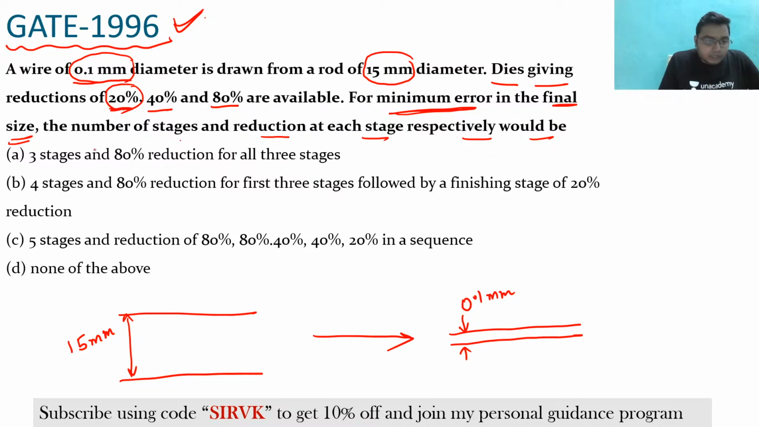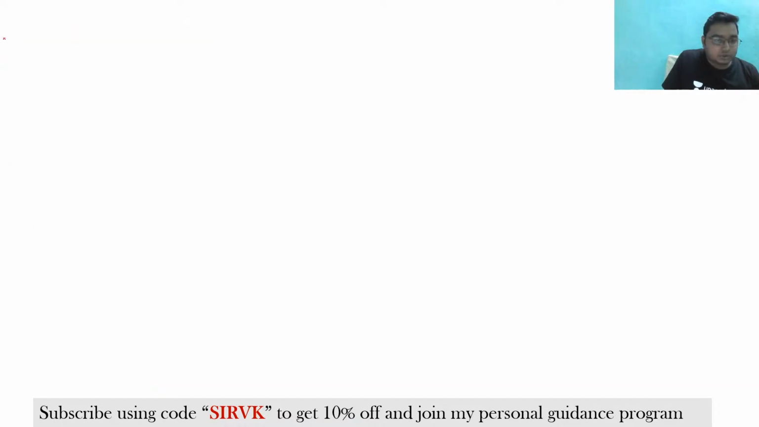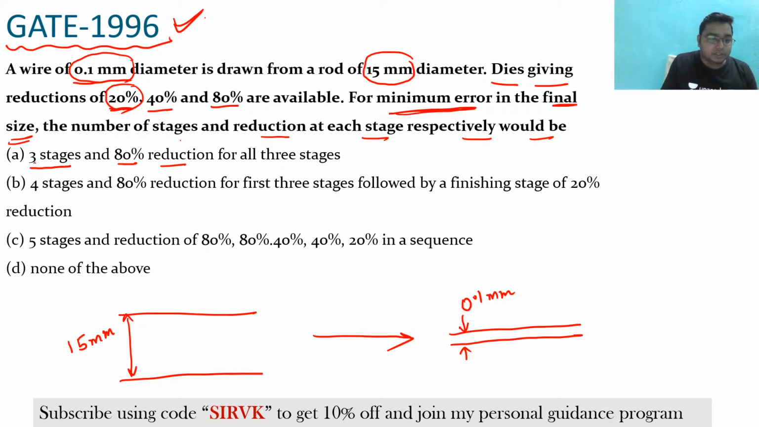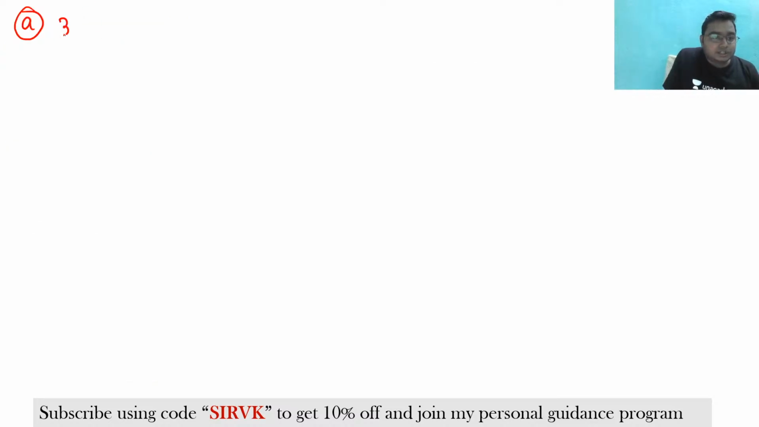See here, try to solve this question by the options. Okay, so in the first option it has been told this is 3 stages, and in the 3 stages you are using the 80% reduction for all the 3 stages. Okay, so basically try to understand, this is option A, so I'm just solving for option A. What has been told? It has been told that you are using 3 stages, and for each stage there is an 80% reduction. So 3 stages are there and 80% reduction is there.